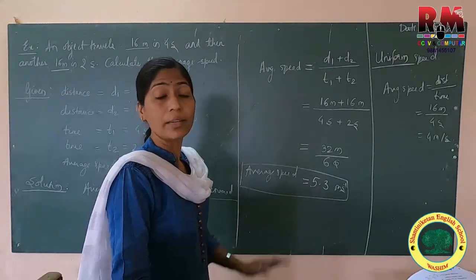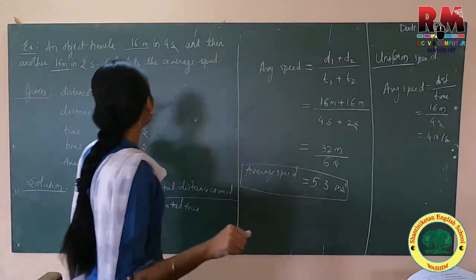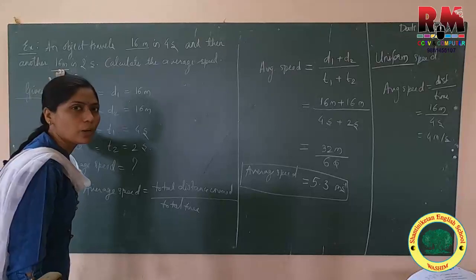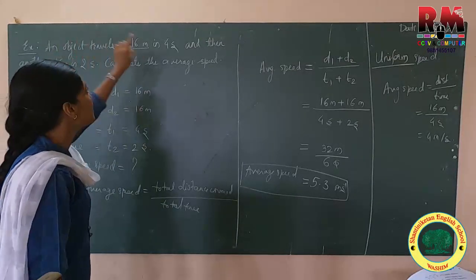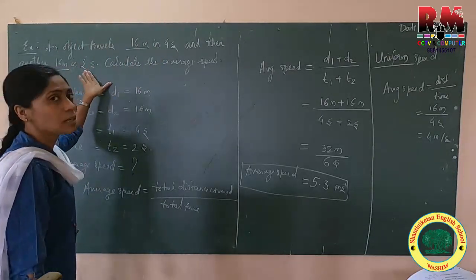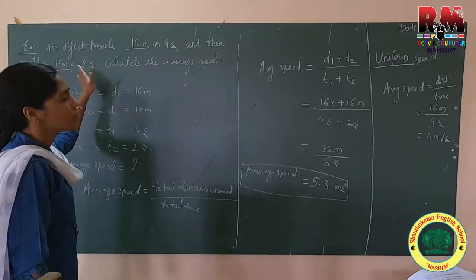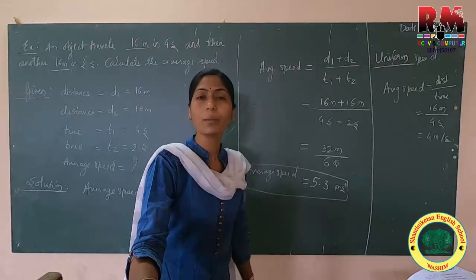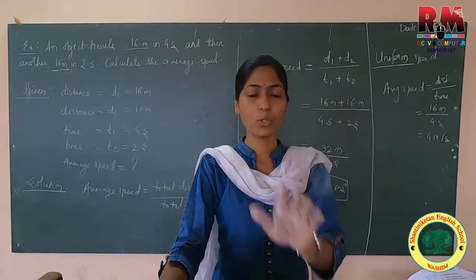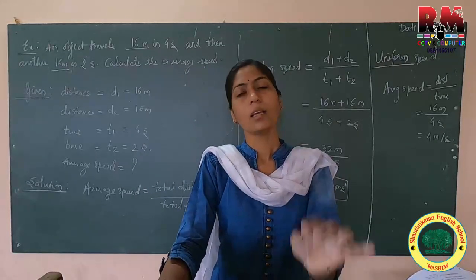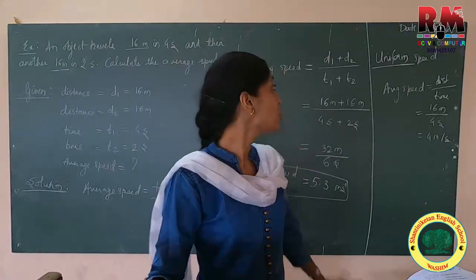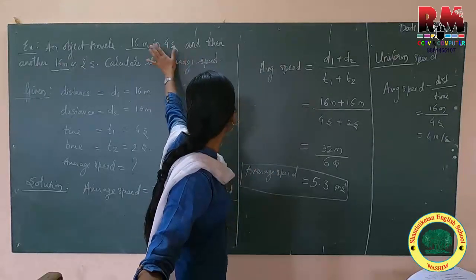So here whenever you will have non-uniform motion, okay, distance covered is equal, but you will find that time is not equal, it is unequal. So here it's very simple, you have to go by this method. Whenever you are solving problems related to motion, where average speed is asked, just go through the values given to you.